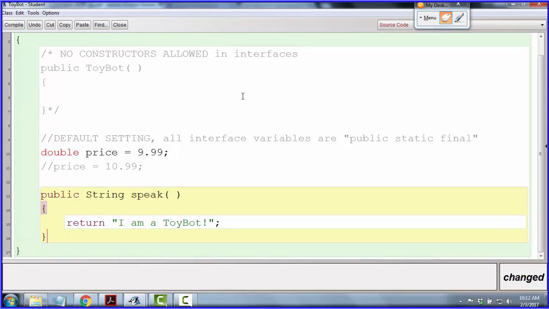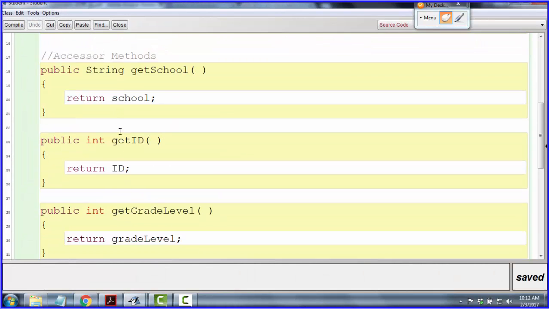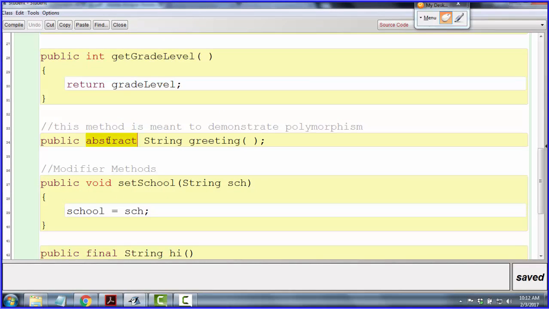All right. So remember now, we tried to put a constructor in, it wouldn't let us. We tried to put in a state variable. It let us after some modifications. What about our method? Well, all right. Interface abstract methods cannot have a body. Yeah, now that's kind of weird. Like, I didn't say that it's an abstract method. Now, if you forgot what an abstract method is, remember in the student class a couple days ago, we put an abstract method in. And when we did that, we had to remove the body from the method, and we had to end it with a semicolon.